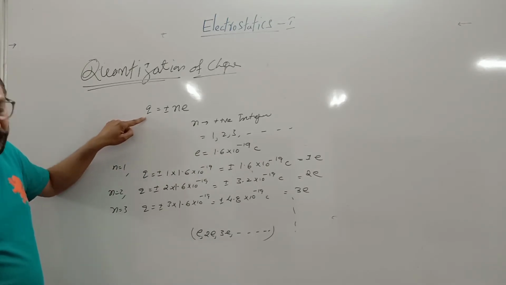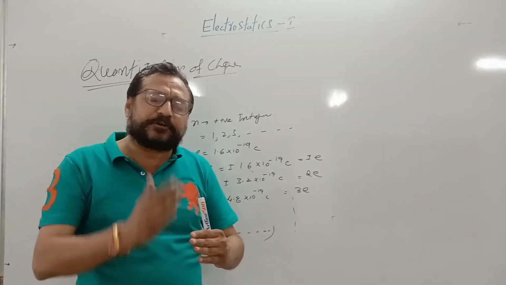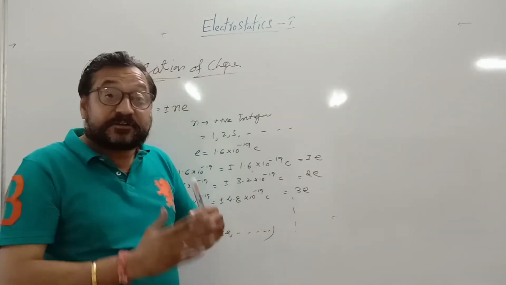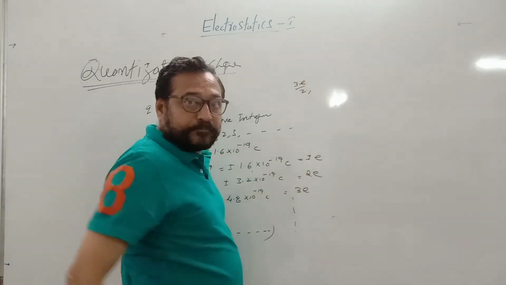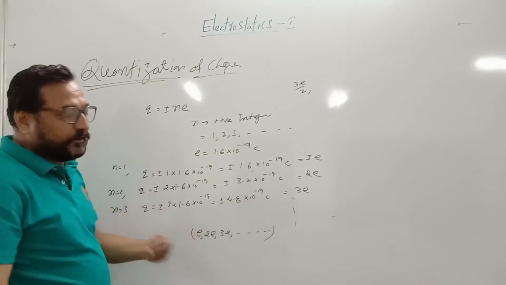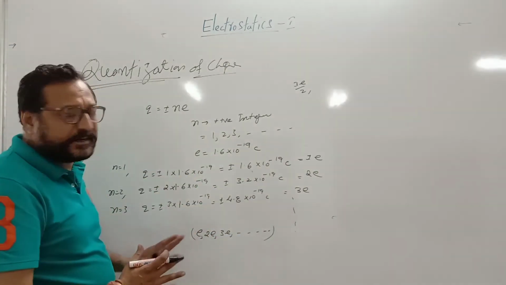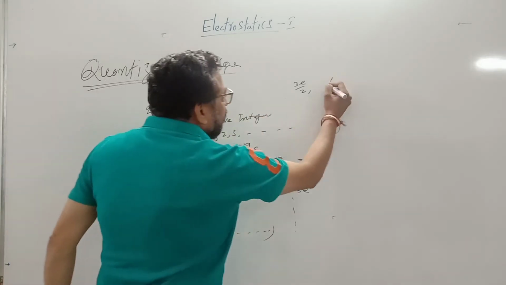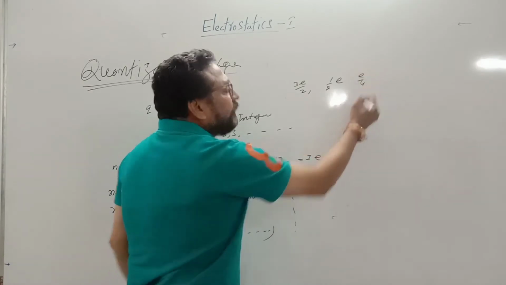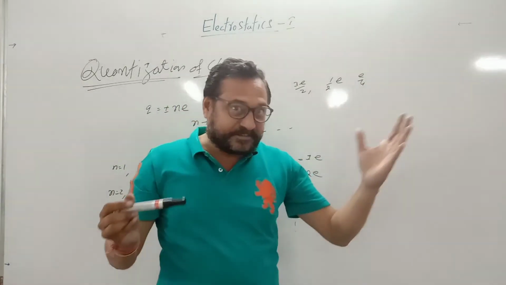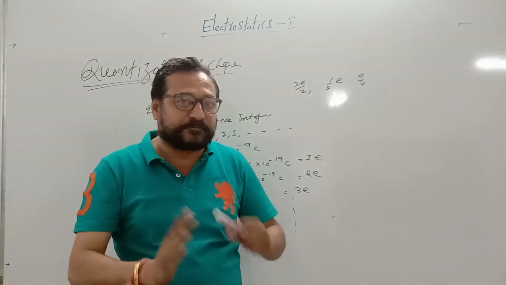quantization of charge. That means charge cannot be divided into further parts. It means a charge of thrice E by 2 is never possible on a body. We are not taking out such amounts, because 1 electron, 2 electrons, 3 electrons leave the body. It is not taken out in this way, or 1 by 2 of E, or 1/4 of an electron. For example, that's my example. This is not a book example, but this example is most important for you.